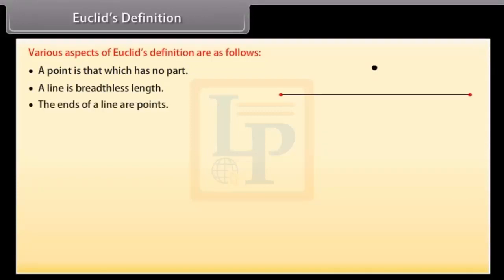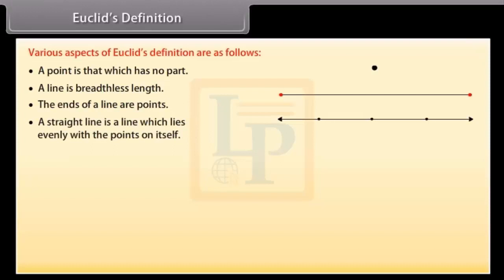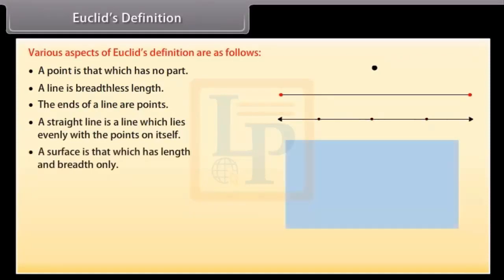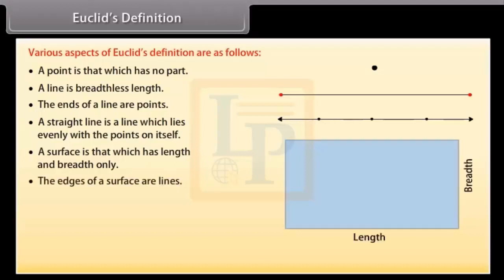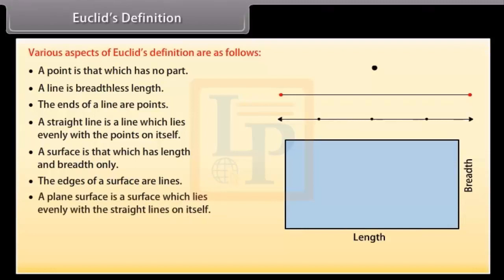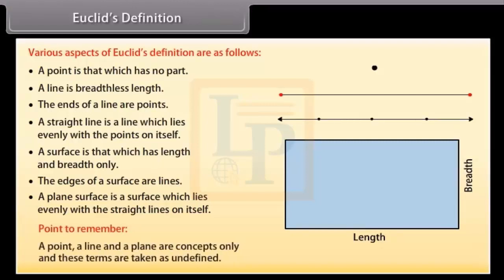ends of a line are points, a straight line is a line which lies evenly with the points on itself, a surface is that which has length and breadth only, the edges of a surface are lines, a plane surface is a surface which lies evenly with the straight lines on itself. Point to remember: a point, a line and a plane are concepts only, and these terms are taken as undefined.